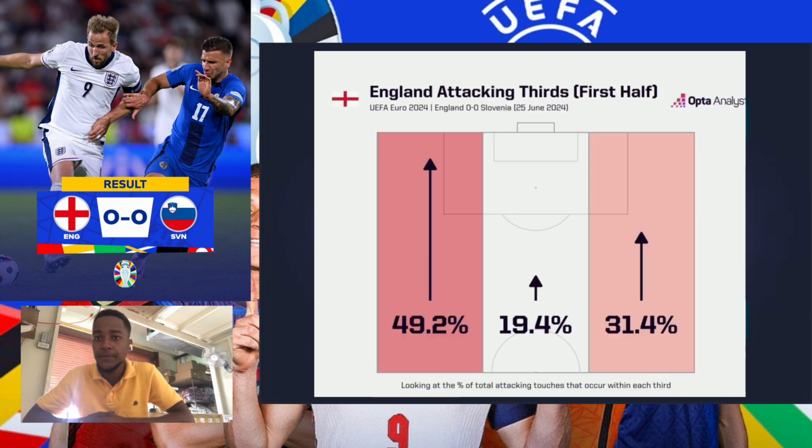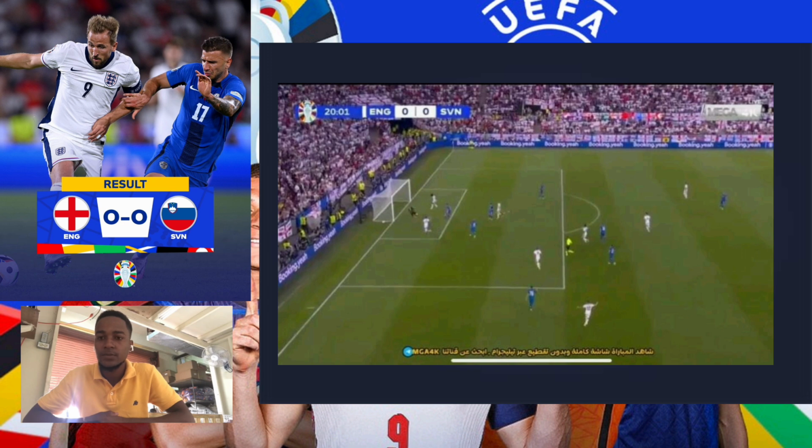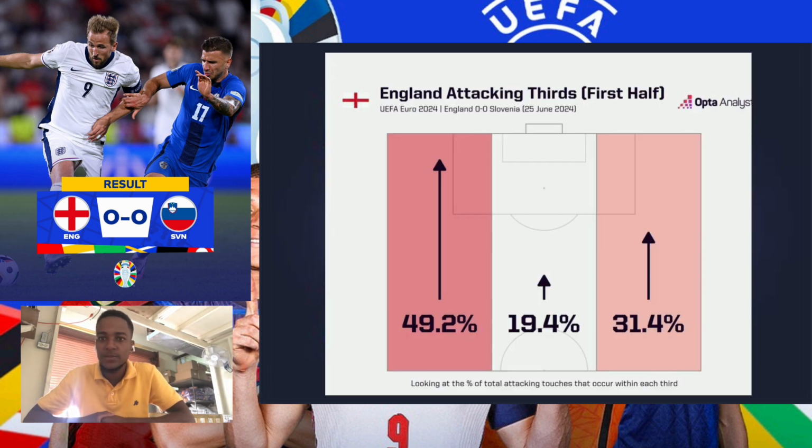In the first half, England played intricate, cohesive passes which culminated in England putting the ball in the net, and it was a brilliant move. Rice played a superbly disguised pass to Foden, who squared it for Saka to score, but afterwards we found out the City man Foden, who provided the assist, was offside.